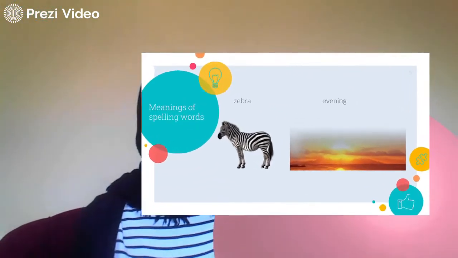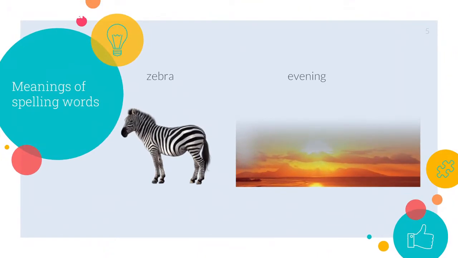So these are the spelling words that we need to practice, and we should practice writing them by heart. Now we're going to get to know the meaning of these spelling words. The first word is zebra. What is a zebra? As you can see, a zebra is an animal. It looks like a donkey. From the picture, we can tell that a zebra is a striped animal that looks like a horse, for example.